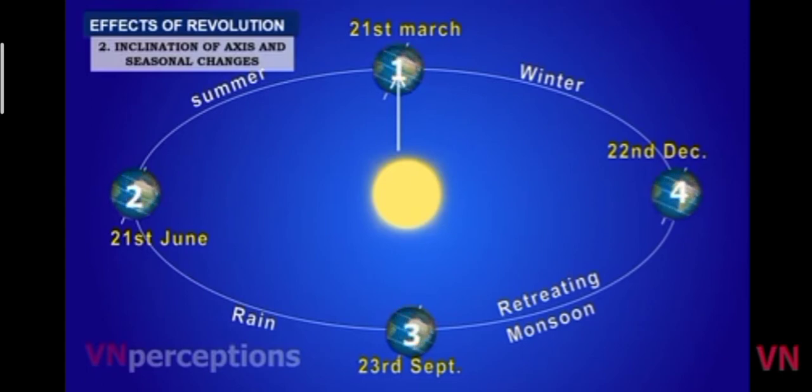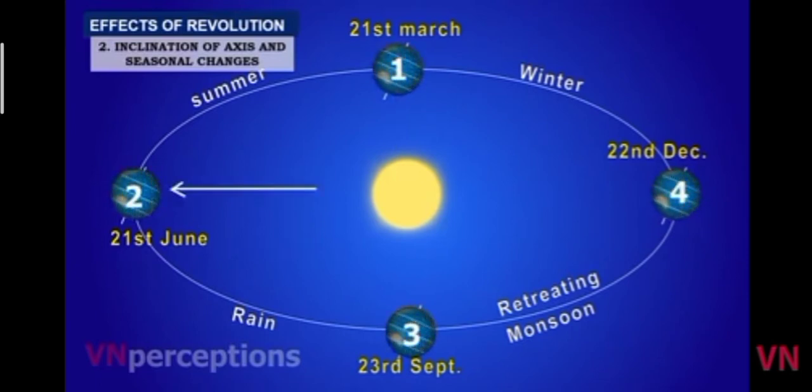But as it is moving from the first position to the second position, slowly the northern hemisphere tilts towards the sun. So, in the northern hemisphere, days become longer and the nights become shorter, and this gives rise to summer conditions. And we can say in this phase it is summer in India.